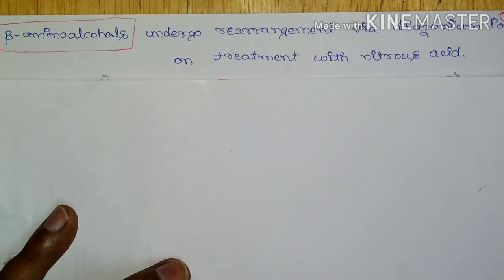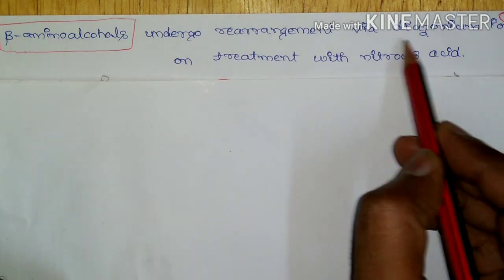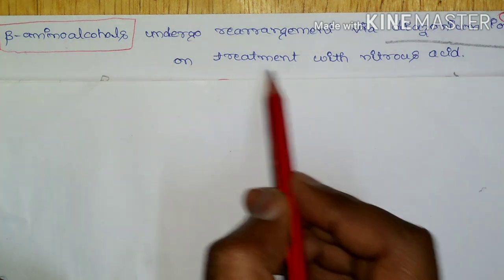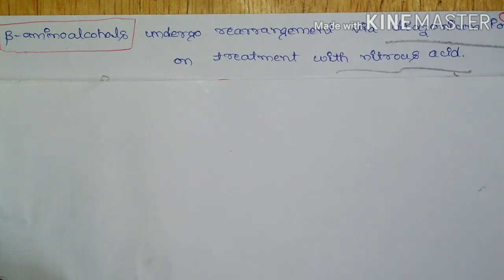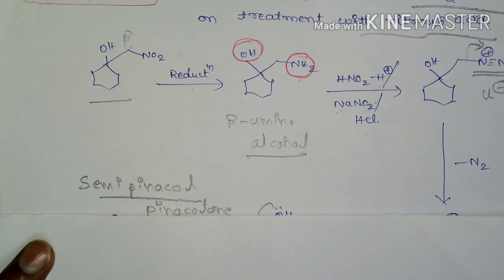Another substrate which will show the semi-pinacol-pinacolone rearrangement is beta amino alcohol. This beta amino alcohol undergoes rearrangement via formation of a diazonium ion in the presence of nitrous acid. So we will see how this reaction takes place.